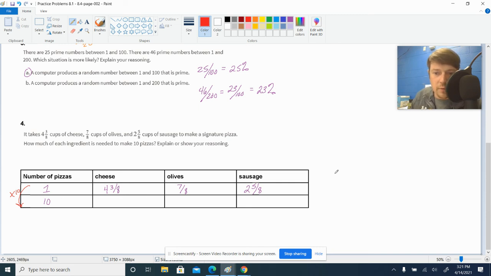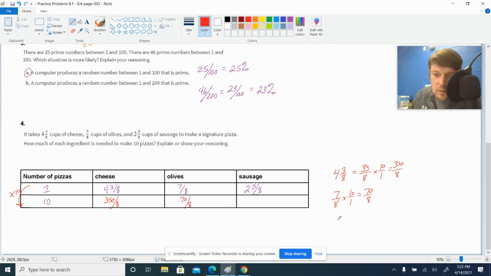So I'm going to do 4 3/8, which is the same as 4 times 8, 32 plus 3, 35 eighths. We're going to multiply it by 10. So that would be 350 over 8. So this would be 350/8 cups of cheese. 7/8 times 10 over 1 would be 70/8.